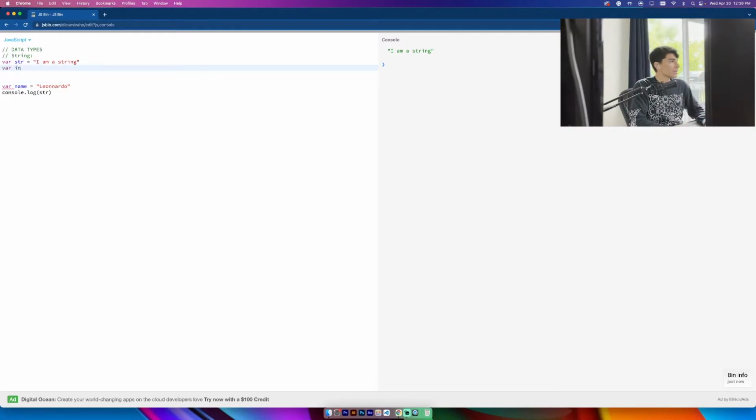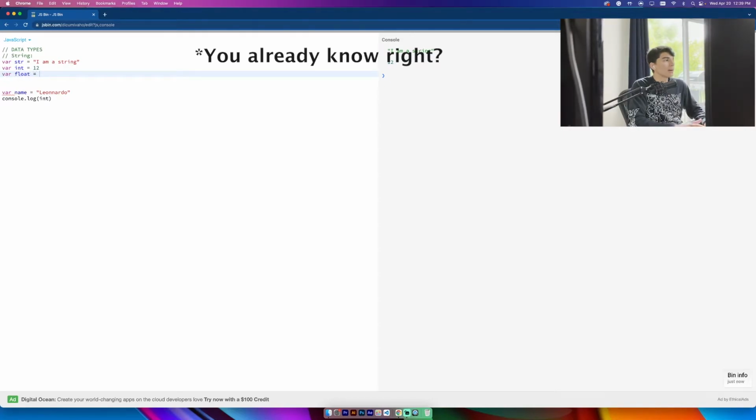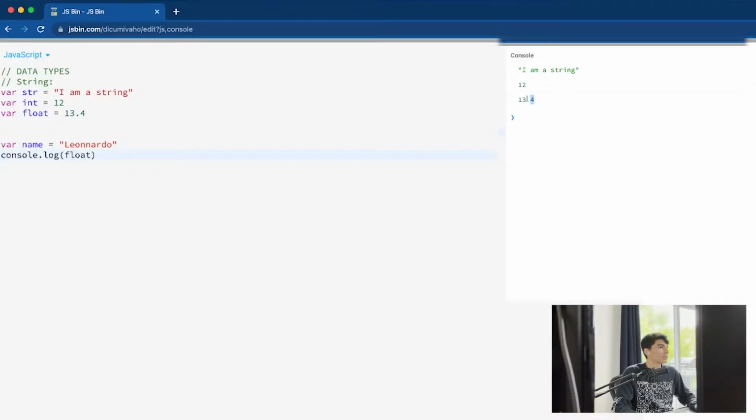We have numbers. In this case, it's gonna be an integer, a number. Var int, and then we can run it, and you guys can see the number here. We have float too. A float is also a number, but it's a little bit different. You can make it like this. So float, run. Okay, float worked too.